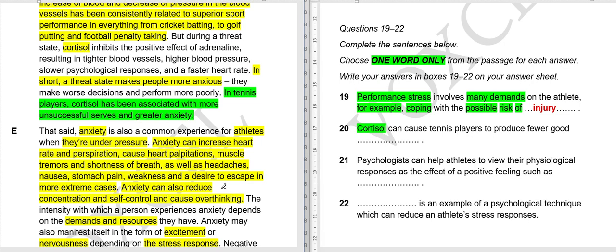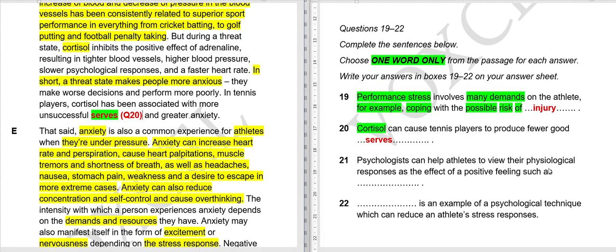Okay, time's up. I will write the answer here and see if you figured it out correctly or not. Our answer is serves. This is our question number 20. Now, many of you will be confused how fewer good serves can be our answer.